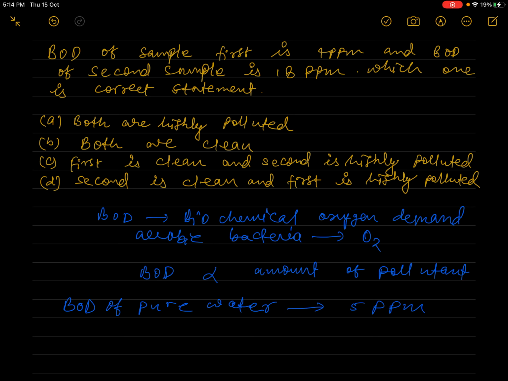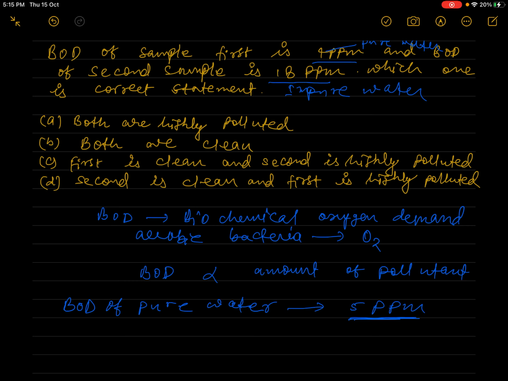In the first sample the BOD is 4 ppm. BOD below 5 ppm will show the water is pure, and BOD over 5 ppm will show the water is impure. In the second sample the BOD is 18 ppm. That means this is impure or polluted water, and 4 ppm means pure water. The first sample is pure and the second sample is impure.